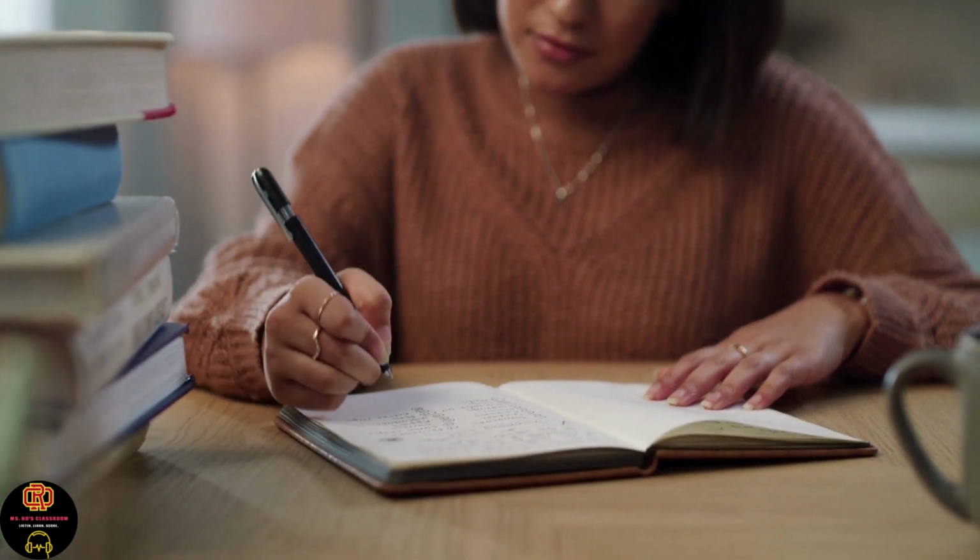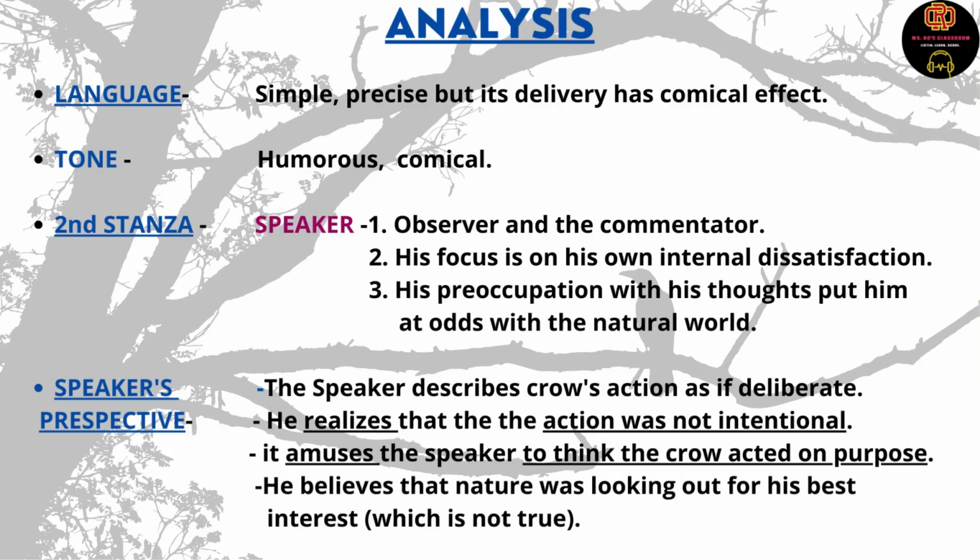After knowing the possible meanings of these symbols, you as a reader can build your own narrative for this poem. Something like, it takes just a bit of nature's indifference or its oblivious existence to brighten up our spirit. The language used by Robert Frost in this poem is simple and precise, but its delivery, its effect is comical. We, as readers, feel the light-hearted note at the end that at least this diversion created by nature has managed to save some part of his day, that his day was not at a complete loss.